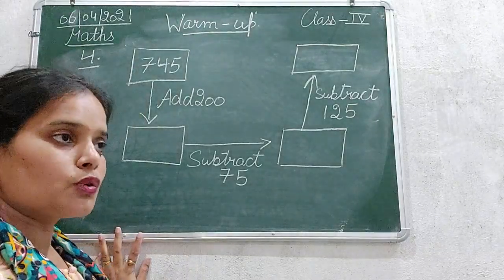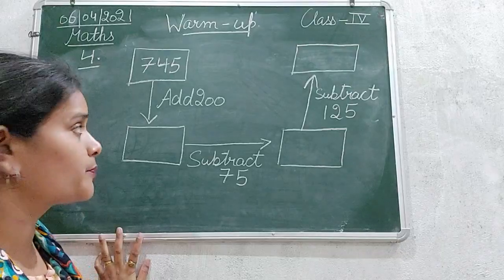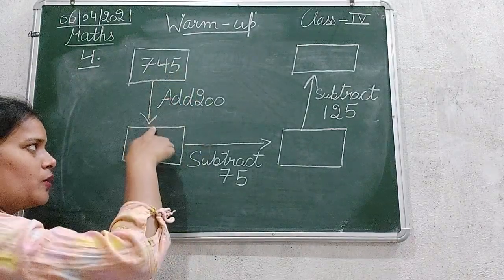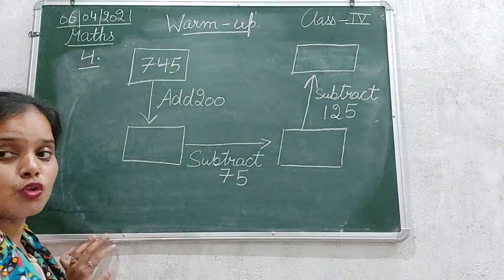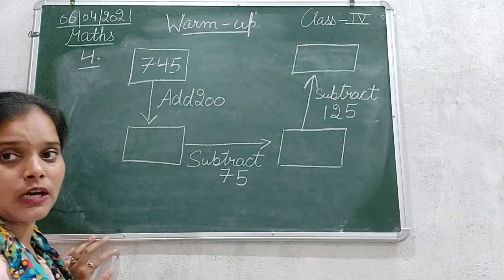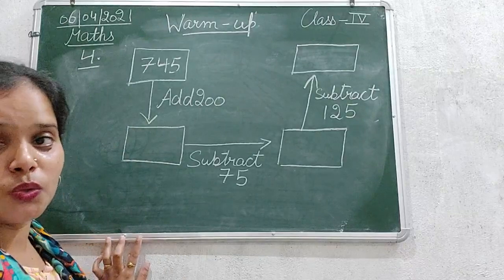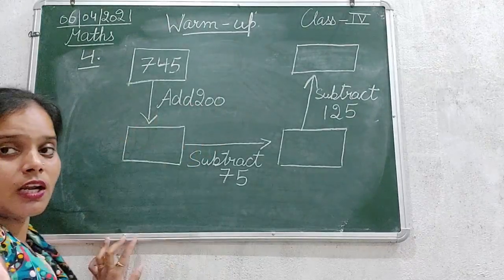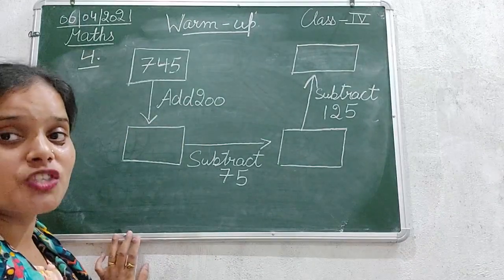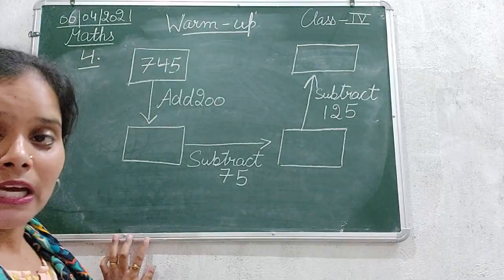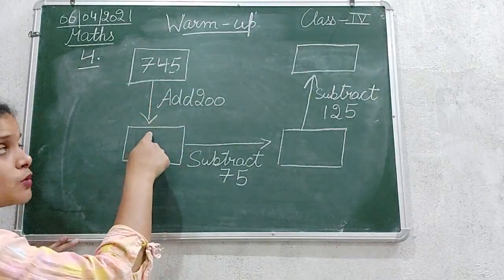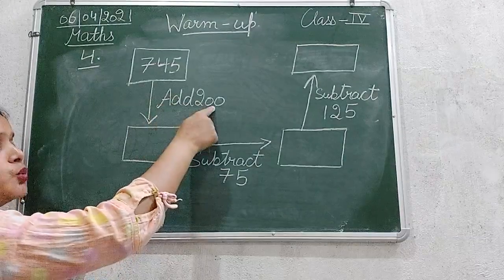So now what we need to do is, as the arrow is pointing towards here, jo arrow hai beta, this is pointing downwards. As you can see that something is written here along with the arrow, and the arrow is pointing towards this box. So that means add 200.